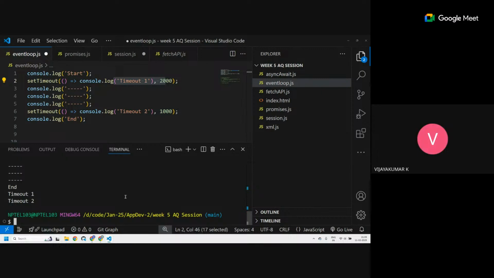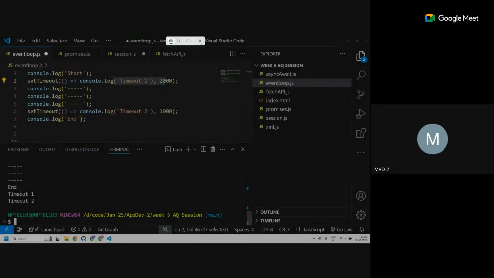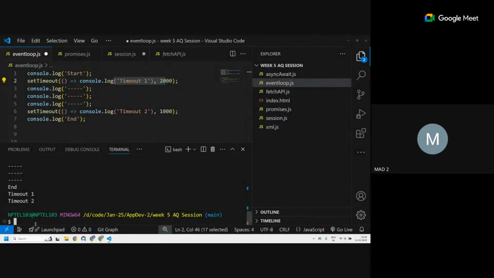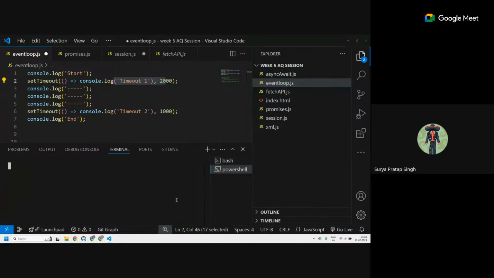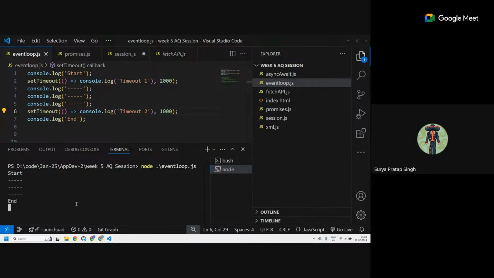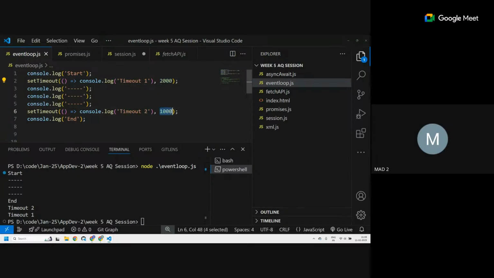Sir, please run. Yeah, I'm trying to run. I think the terminal will freeze. Okay, I have not saved it. The event loop judges: start, timeout two, timeout one. If there is a significant amount of time difference, we can predict reliably. But if it is a very small time difference, like 1 or 2 milliseconds, then it gets a little difficult to predict.